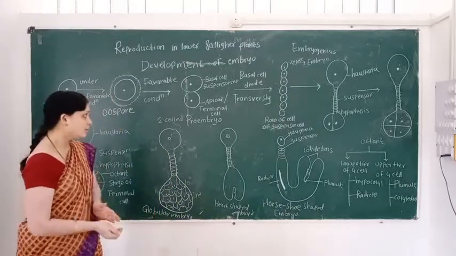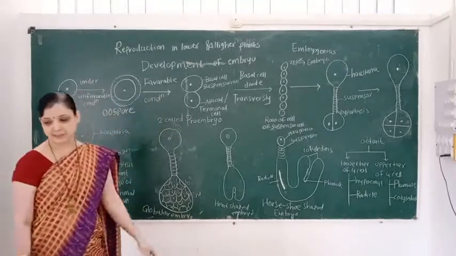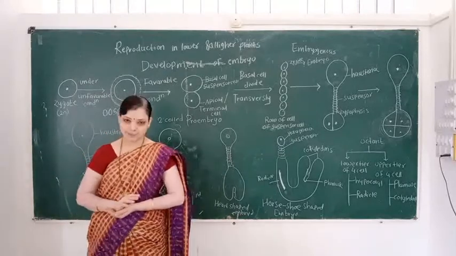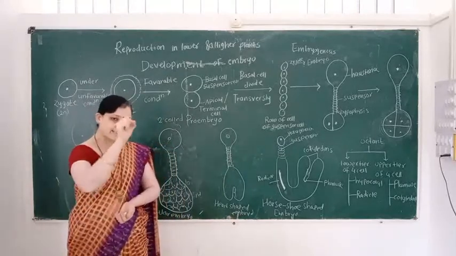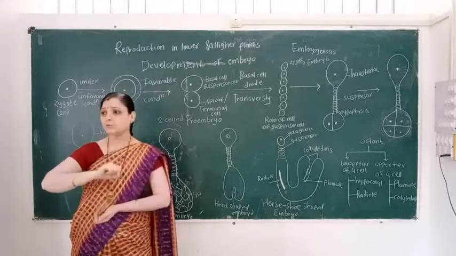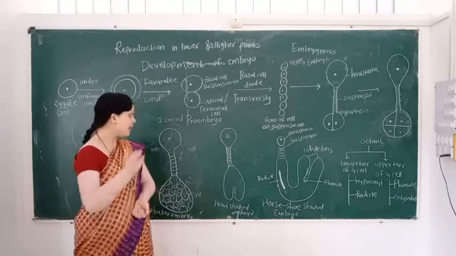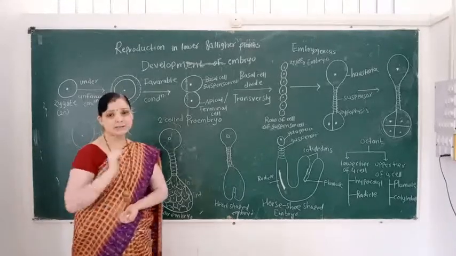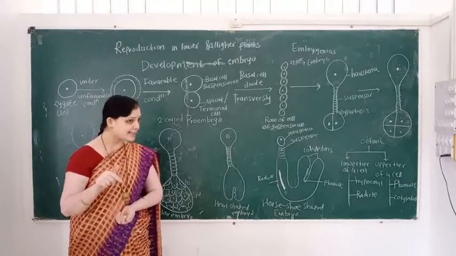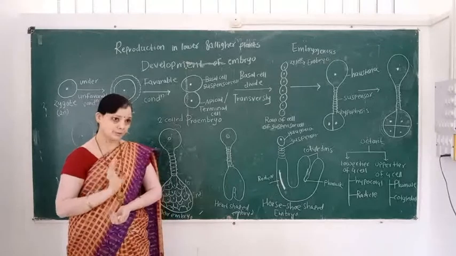But first we understand where the basal cell is present and where the apical cell is present. The basal cell is present at the micropylar end of the embryo cell, and the apical cell is present at the chalazal end of the embryo cell.